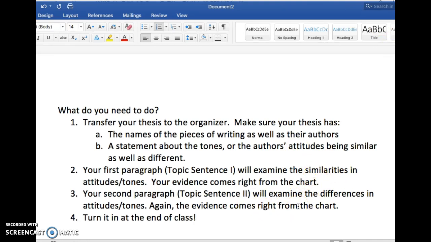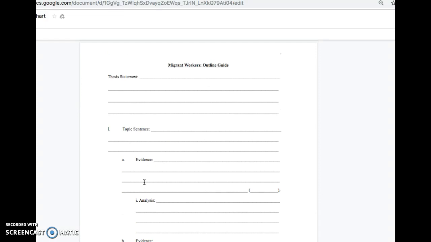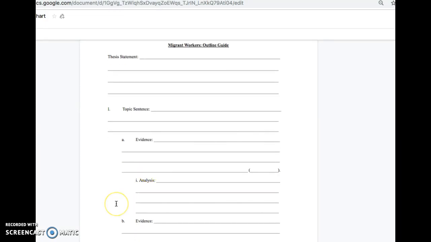You can go back to the reading and find more evidence if you need to, but you might be able to get by on what you have. And please remember, this is going to be due at the end of class, so please hand that in at the end of class. Do a good job, work hard.